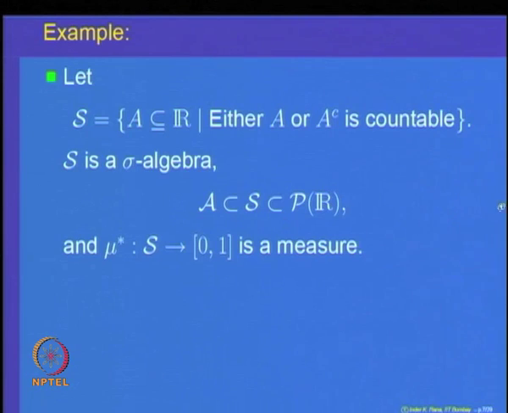This is a situation which we are going to see is very common in our extension process. So, we are starting with a measure mu on an algebra, and just now we said in the process of extension, let us define outer measure on all subsets. Here is an example which says that on all subsets the outer measure may not be even finitely additive, but at least this example says that we can probably find a subclass of all subsets of that set X, which includes the given algebra, and on that probably it is countably additive.